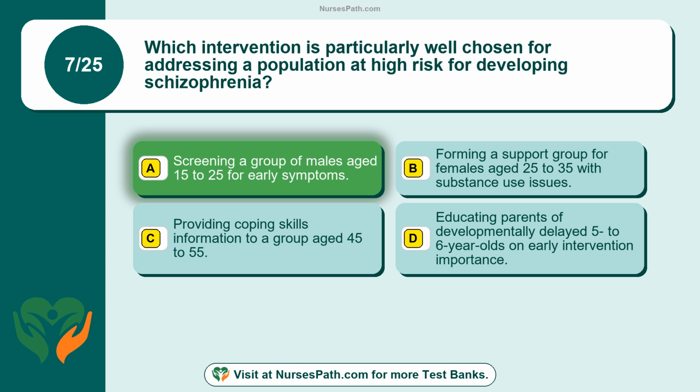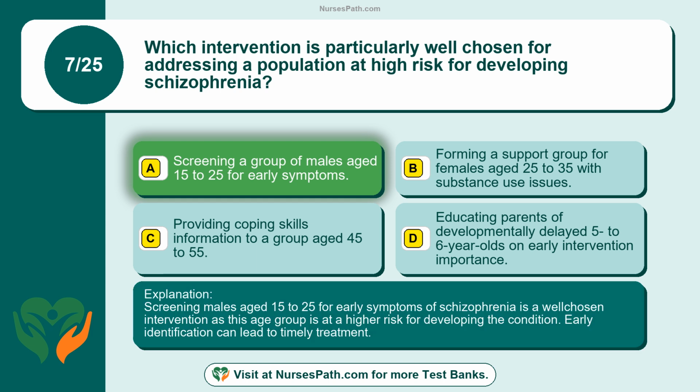Screening a group of males aged 15 to 25 for early symptoms. Screening males aged 15 to 25 for early symptoms of schizophrenia is a well-chosen intervention, as this age group is at a higher risk for developing the condition. Early identification can lead to timely treatment.